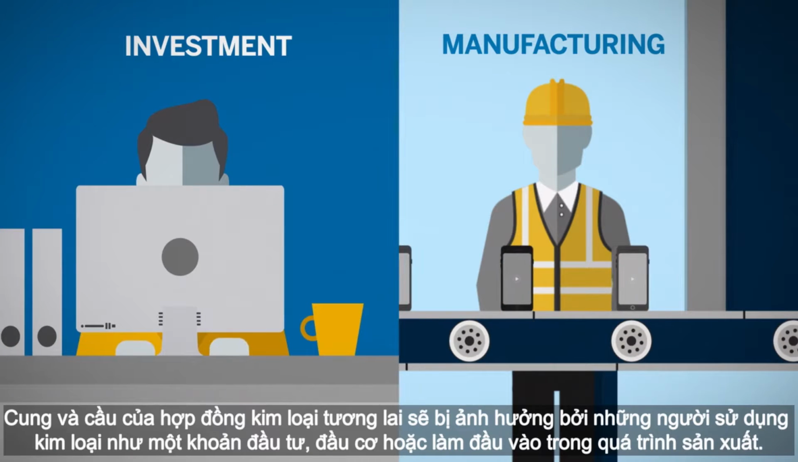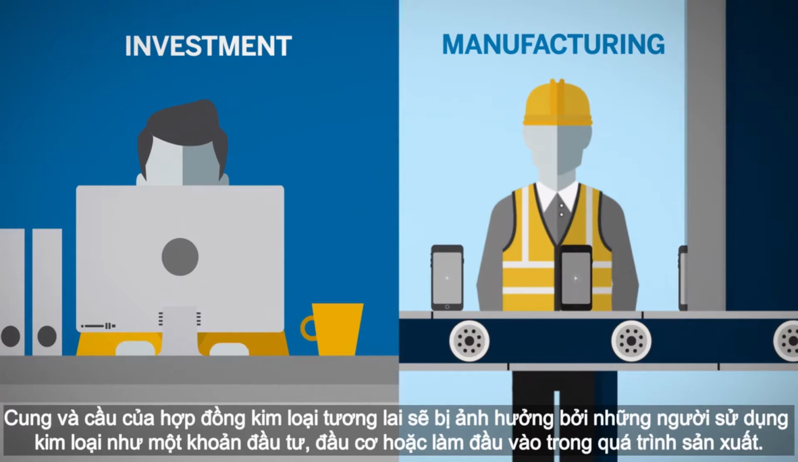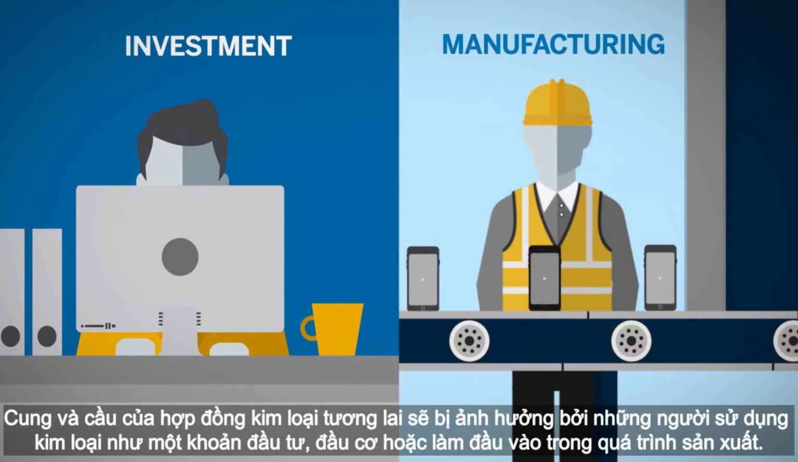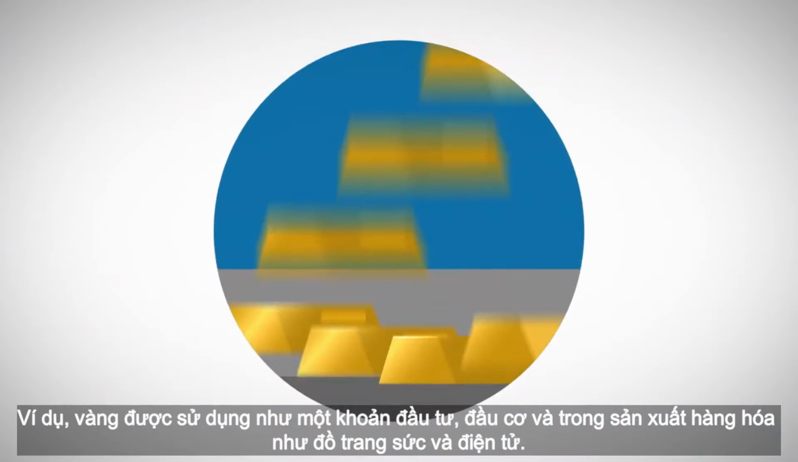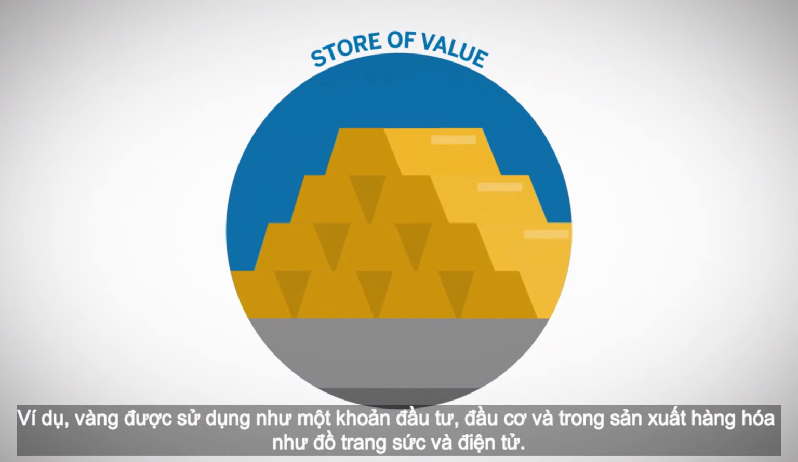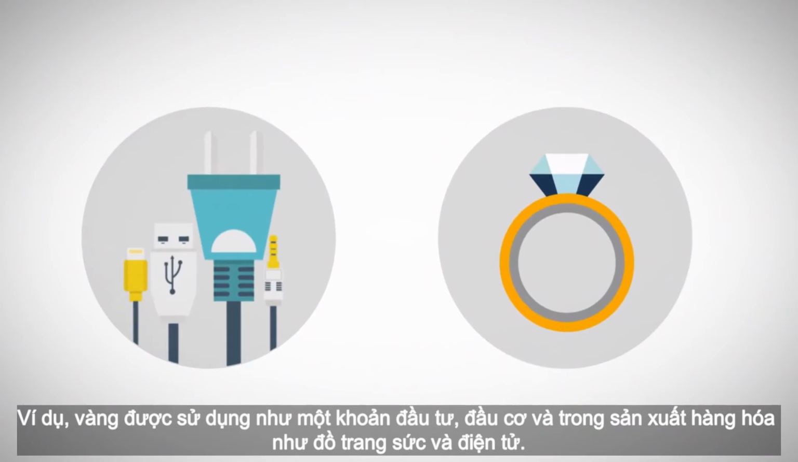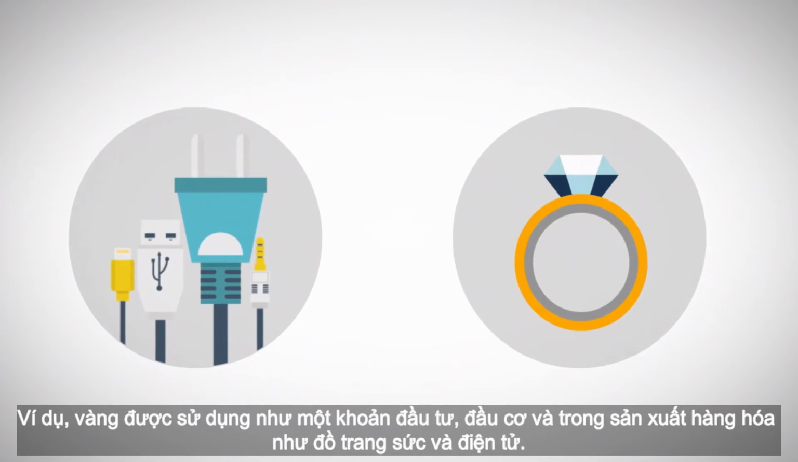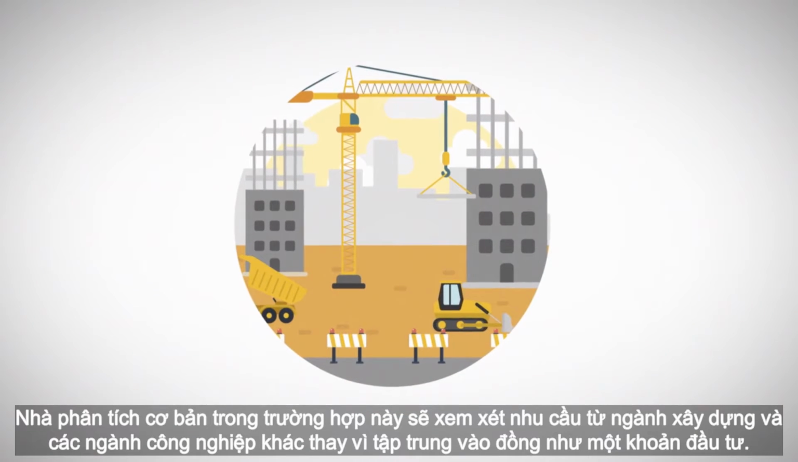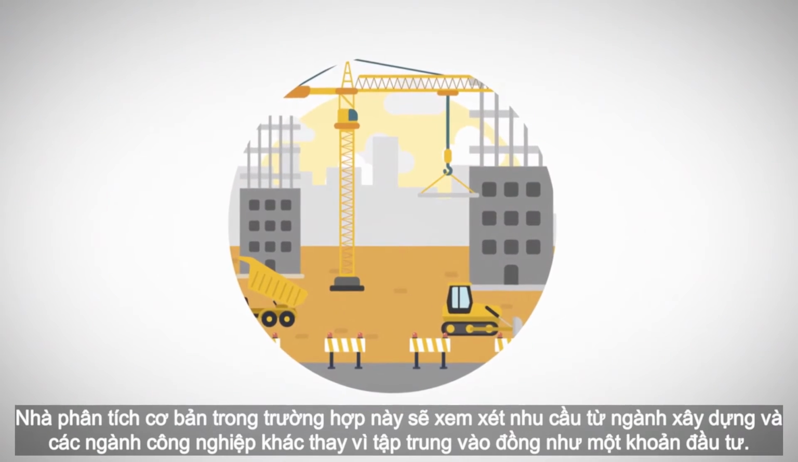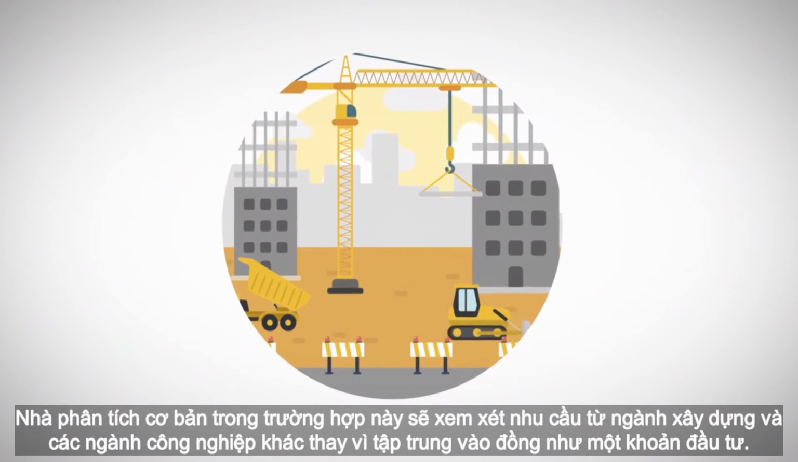Therefore, the supply and demand of metal futures contracts will be influenced by those who are using these metals as speculative investment and those who are using the metal as an input in a manufacturing process. For example, gold is used as a speculative investment as well as used in the manufacturing of many goods, such as jewelry and electronics. Contrast that to copper, where investment demand is virtually non-existent, but the industrial demand is very high. A fundamental analyst in this case will look at the demand coming from the construction industry and not focus on copper use as an investment.